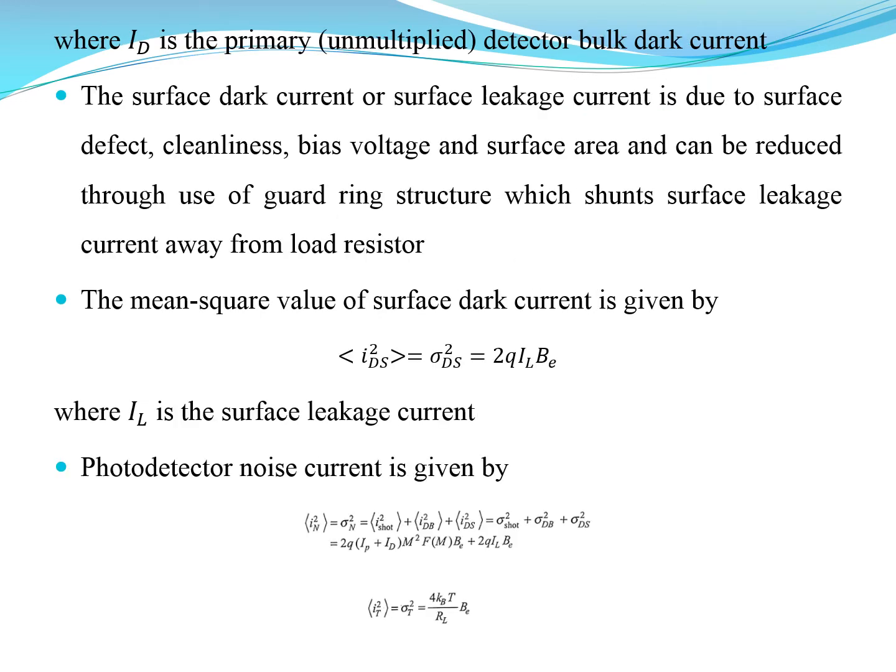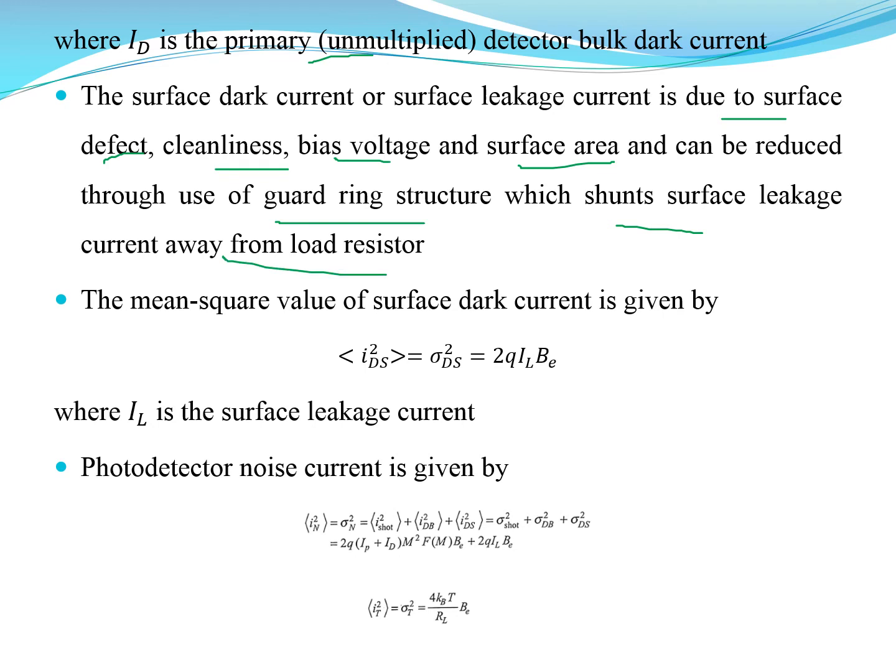And I_D is the primary detector bulk dark current, or unmultiplied current. The surface dark current or surface leakage current is due to surface defects, cleanliness problems, bias voltage and surface area, and can be reduced through a guard ring structure which shunts surface leakage current away from the load resistor.